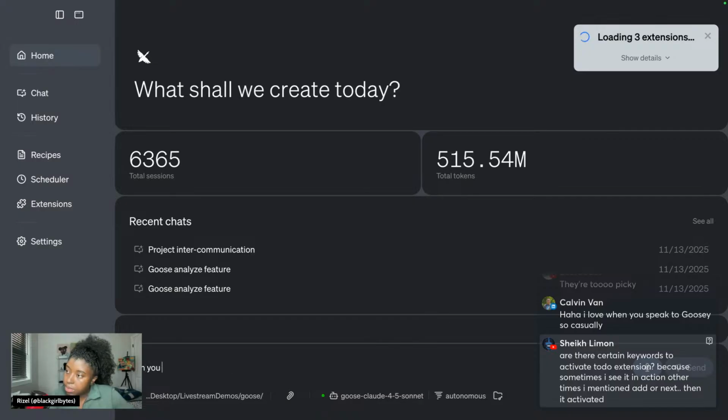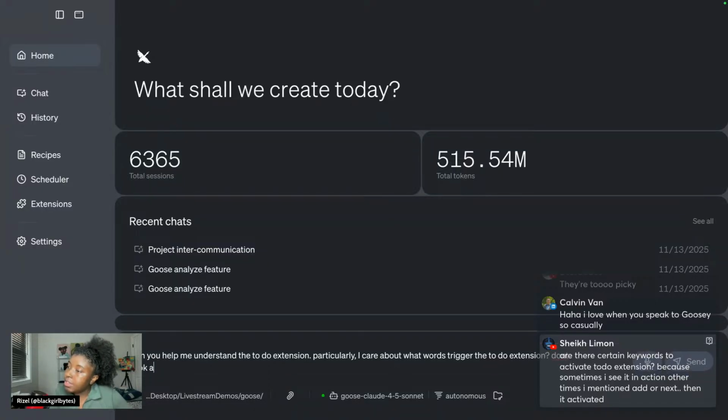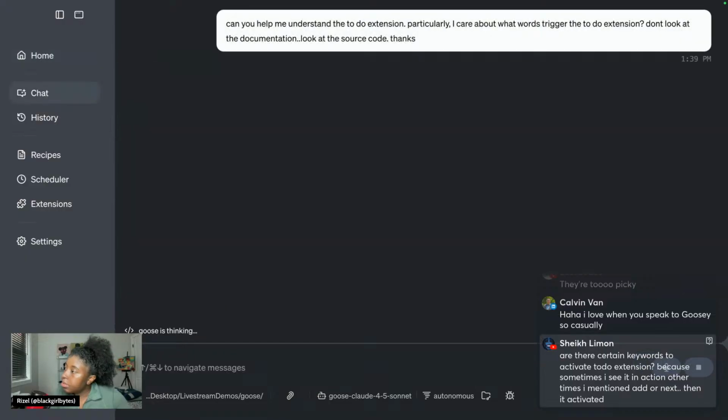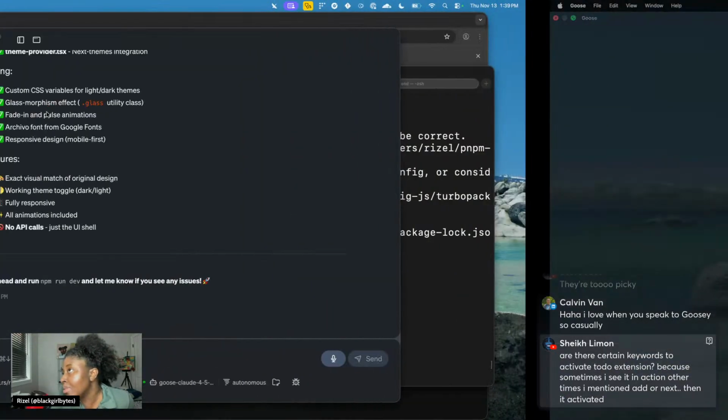Can you help me understand the to-do extension? Particularly, I care about what words trigger the to-do extension. That's not how you spell extension. And don't look at the documentation. Look at the source code. Thanks. Okay. And yeah, I'm wasting tokens, but they're not mine. They're my job. So I'm going to say thanks.